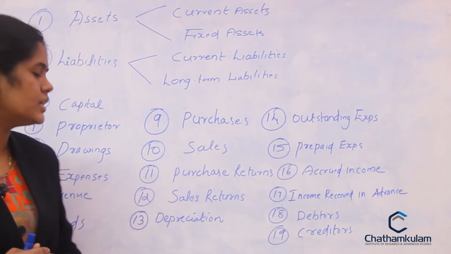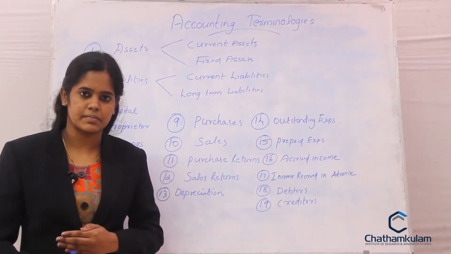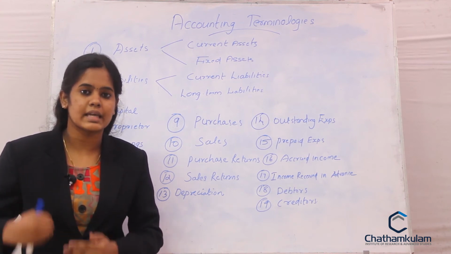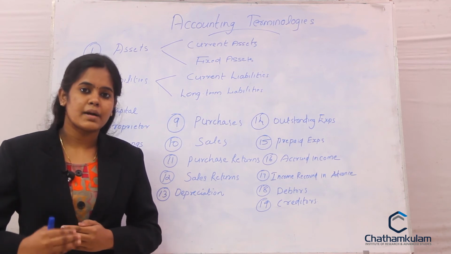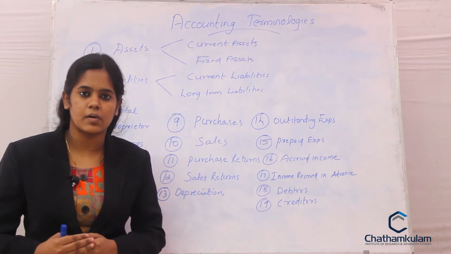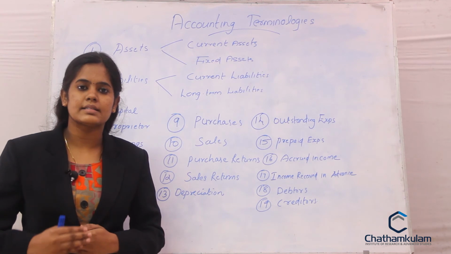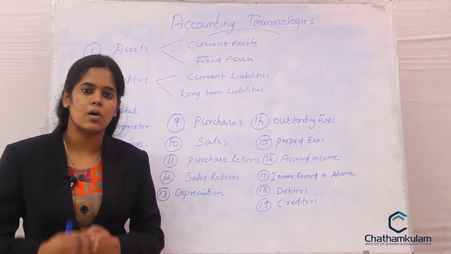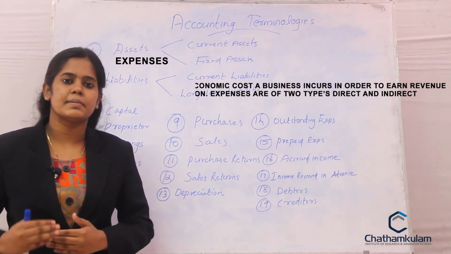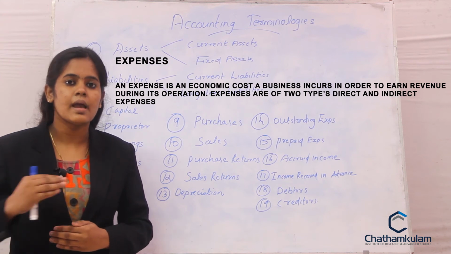Coming to the next one, drawings. When the owner invests some amount of money in the business, sometimes he may withdraw some amount from the capital for personal use. The amount of money withdrawn by the owner for his personal use from the capital is called drawings. Then next one, proprietor. Proprietor is the owner of the business. Next one, expenses. Expenses are the payments or disbursements made by the organization during business operations.